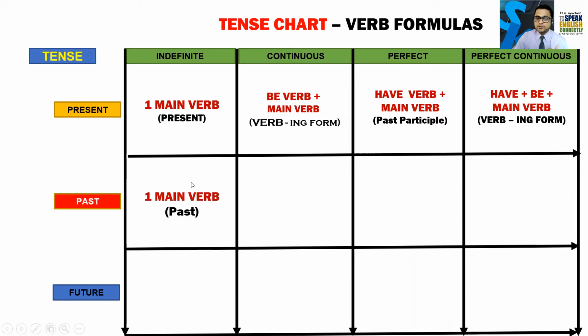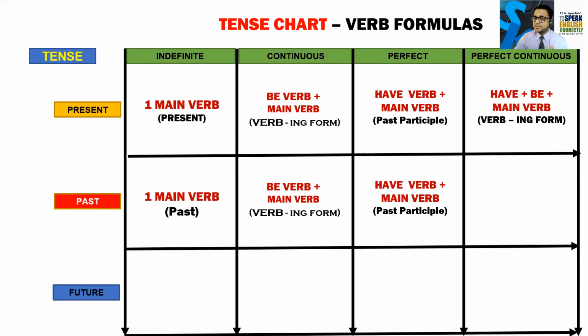In past indefinite also there will be one verb. Okay. And that will be past, like I went, felt, read, did. These all are past. Past continuous will also have the same be verb and main verb. But यहाँ पे जो be verb होगा, that will be was and were. Was and were. In past perfect, we will write the same have and main verb. But this is a past, so we will go for had, H-A-D, had.